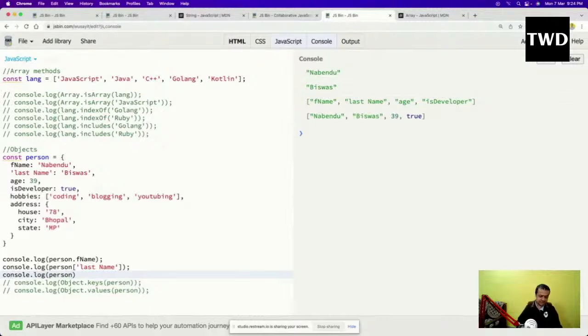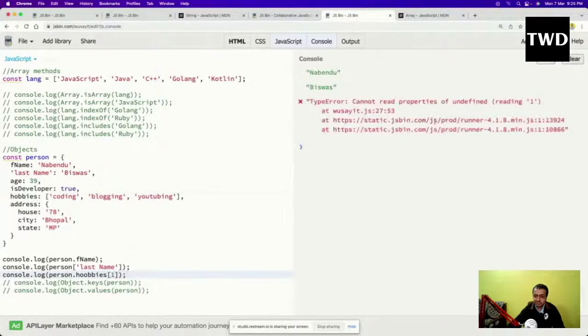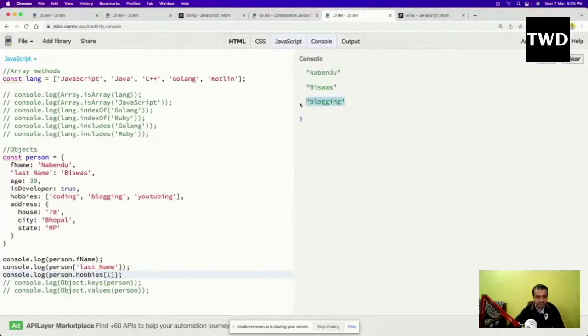And what I was telling, all this theory that is going on is very much important. As I've told, I will touch as much theory as is required for you to become a React.js developer. So what I was doing: suppose I want to access this blogging, how will I access it? So person dot hobbies, and this is an object, this is an array. So index one, I'll do, and I'll clear it and run it. Not it, it is only one. Okay, it was a spelling mistake. Okay, so it will give me blogging.